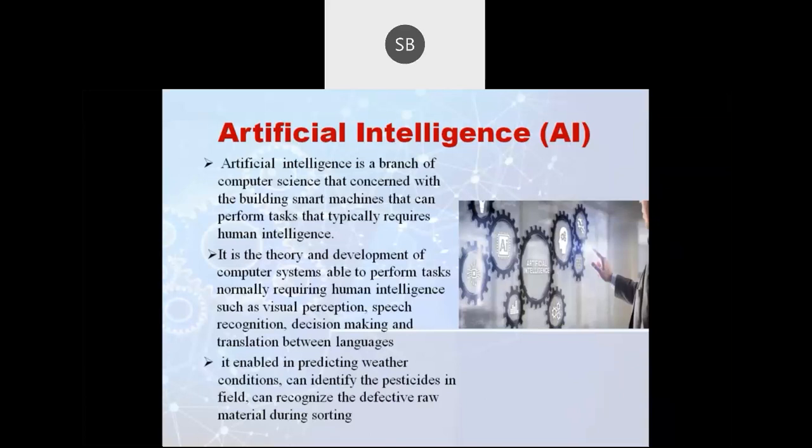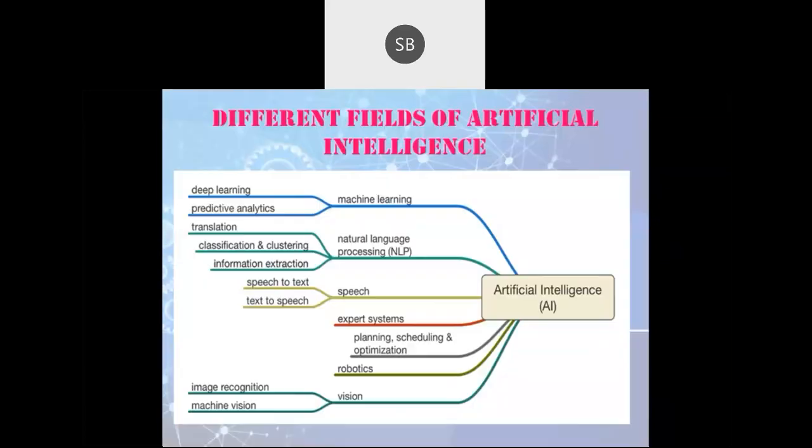Sometimes if we are using fruits for the manufacturing of fruit juice, a batch might consist of both good quality and bad quality fruit. So artificial intelligence can be used to sort or differentiate a product according to its quality. That is simply what artificial intelligence means.